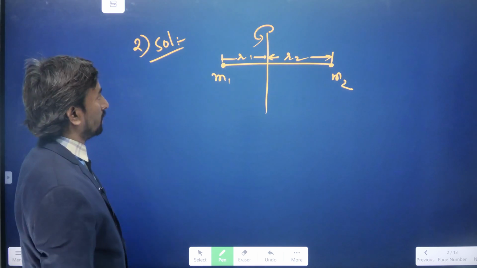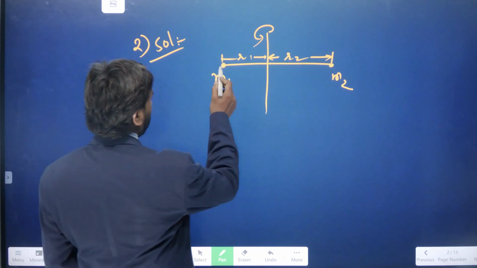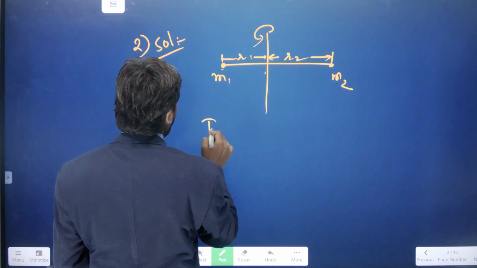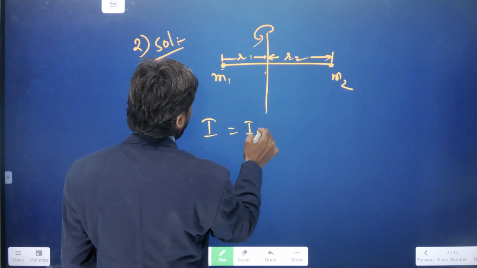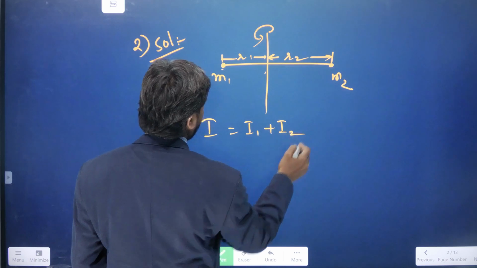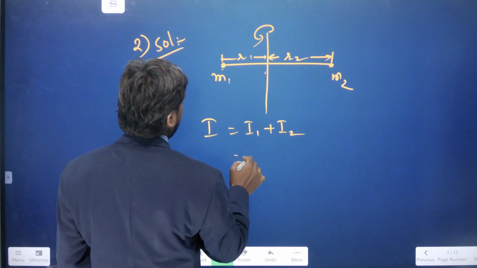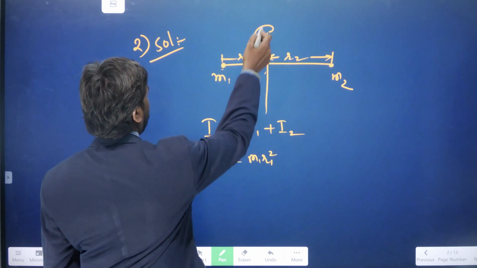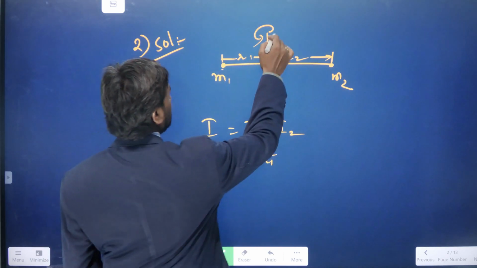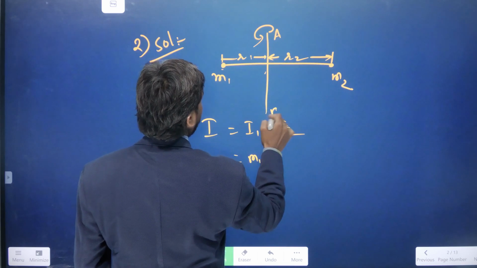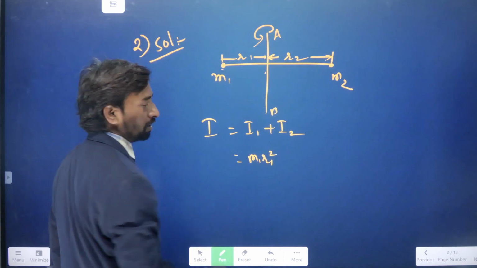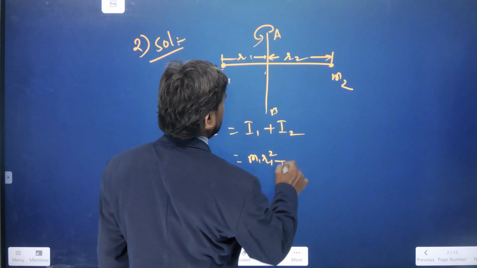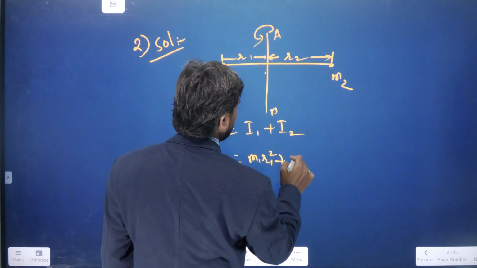So what can we write there? Total I is I1 plus I2. I1 is M1 into R1 square, mass of the particle times the perpendicular distance from the axis of rotation. This is the axis AB. Plus M2 R2 square.